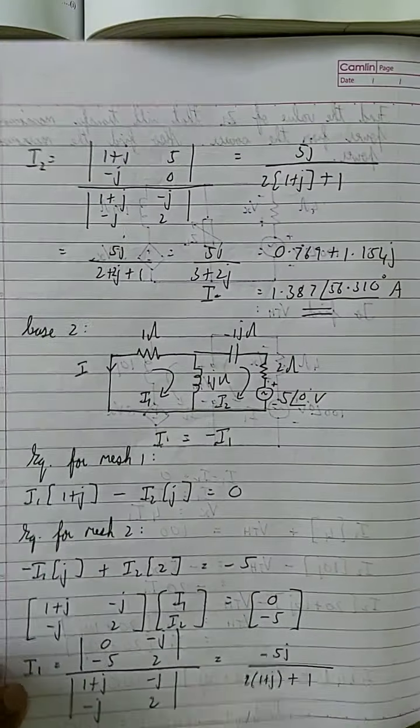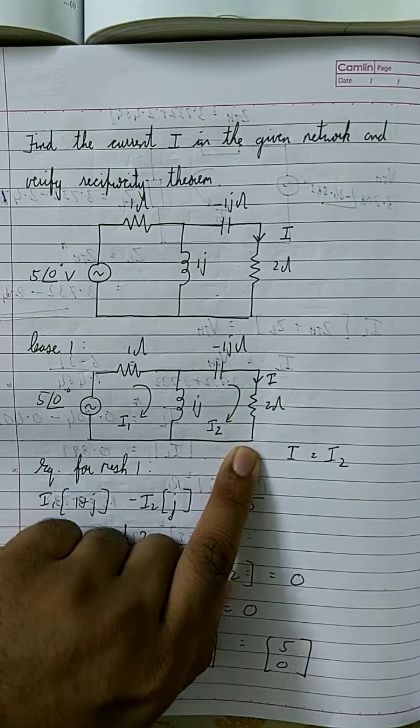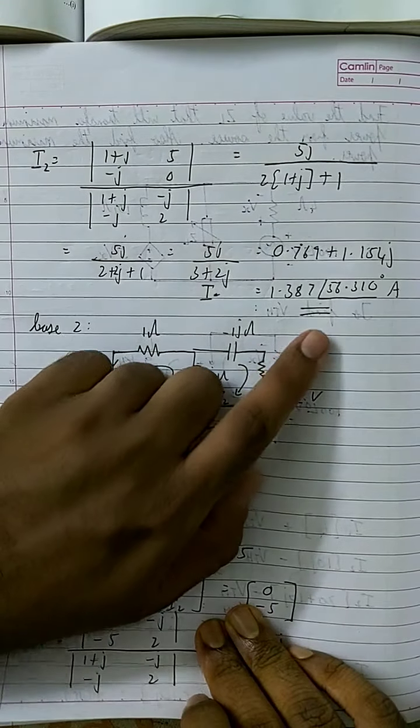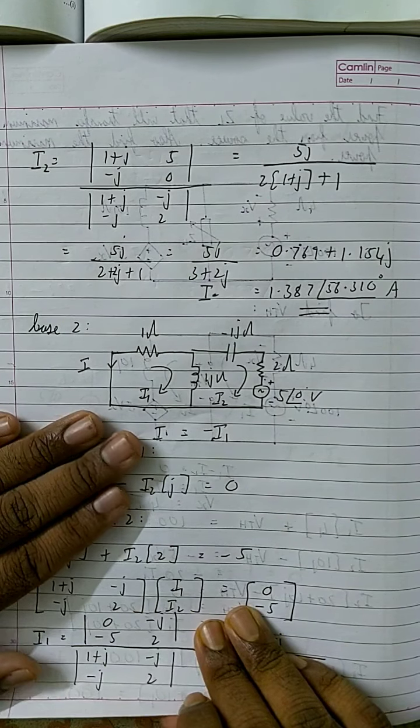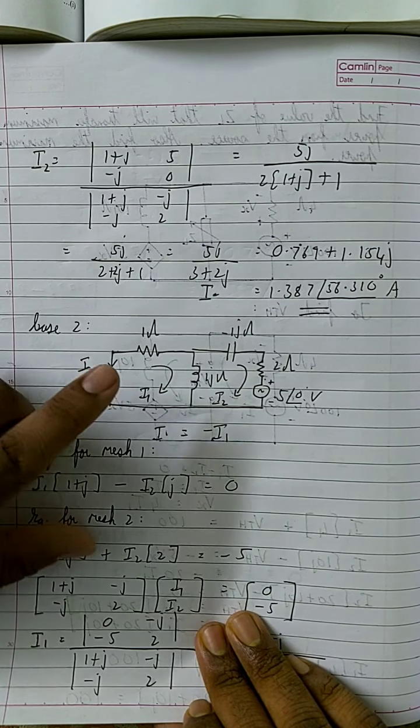That is, the value of I in the circuit. In this circuit, this is the value of I in this branch, and by applying mesh analysis, I found the value of I. Then in here also, when I applied mesh analysis, this is my I, and I found the same value. Both of them have the same value.